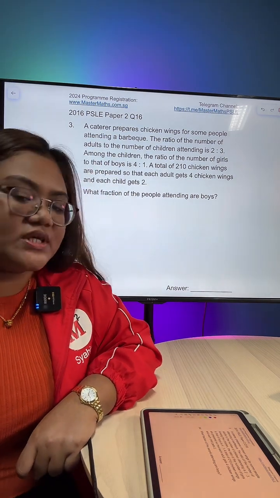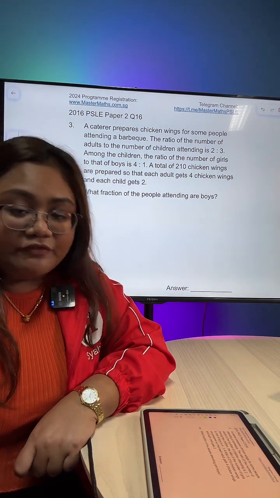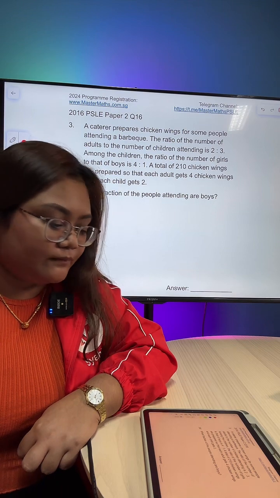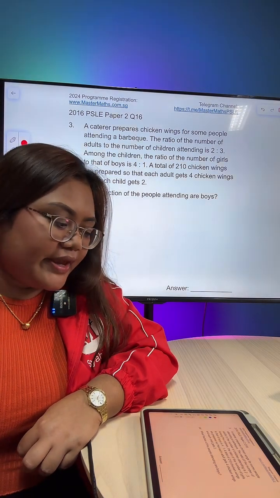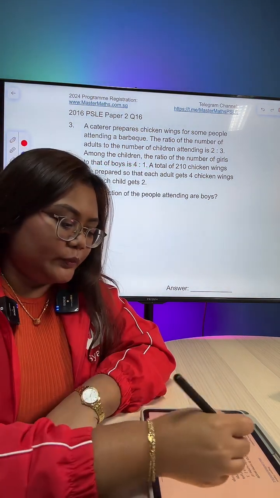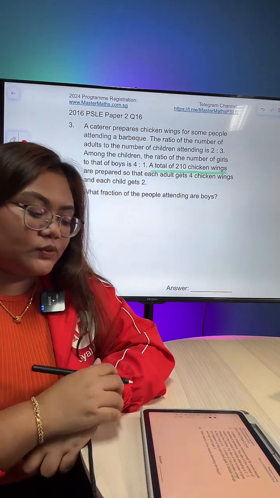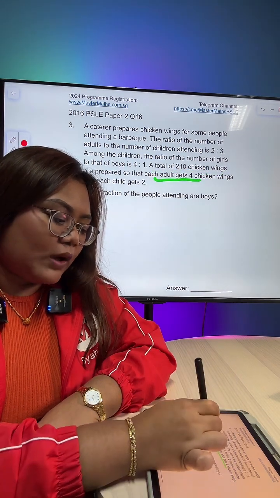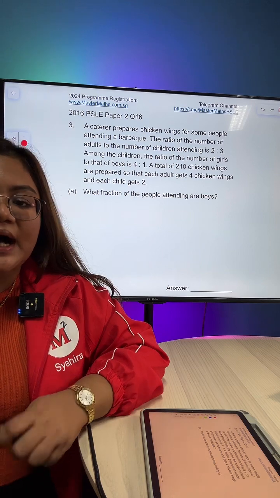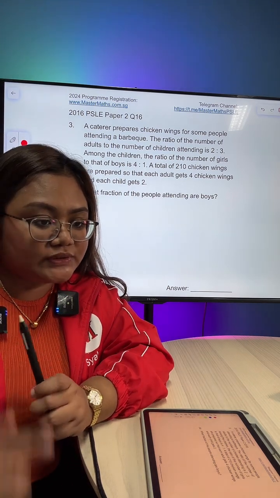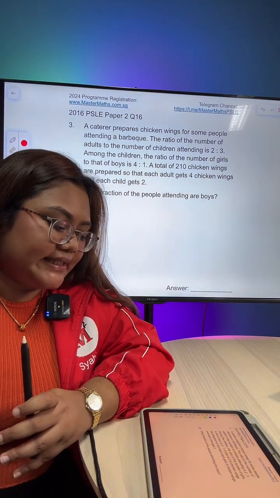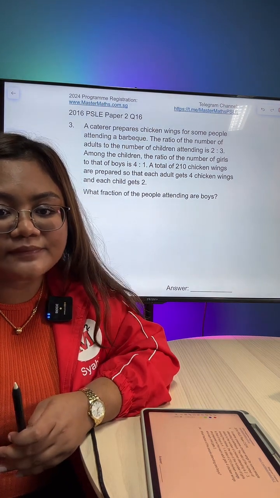A caterer prepares chicken wings for some people attending a barbecue. The ratio of the number of adults to the number of children attending is 2:3. Among the children, the ratio of the number of girls to that of boys is 4:1. Then later on, we know that the total chicken wings prepared is 210, and each adult gets 4 while each child gets 2. So in part A, what fraction of the people attending are boys? How should we solve this question? What fraction of the people attending are boys?